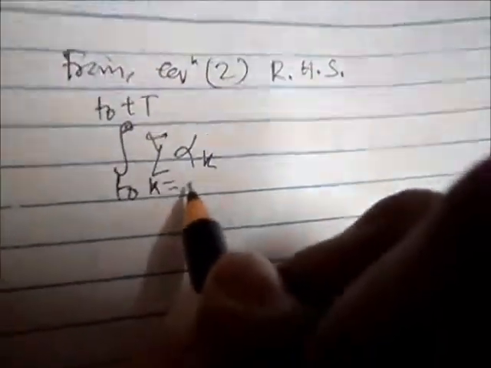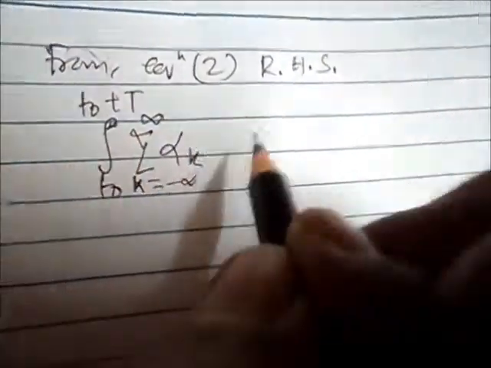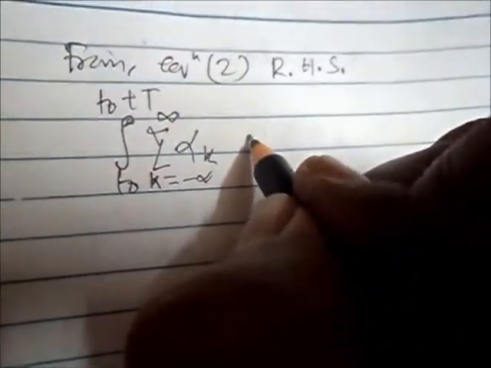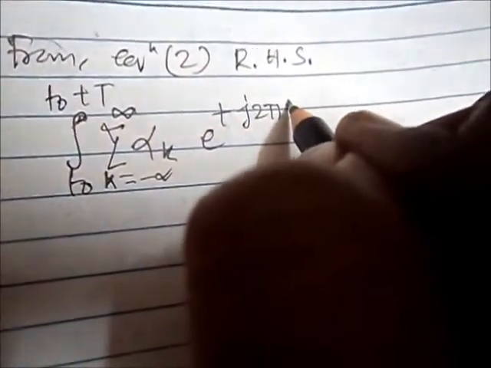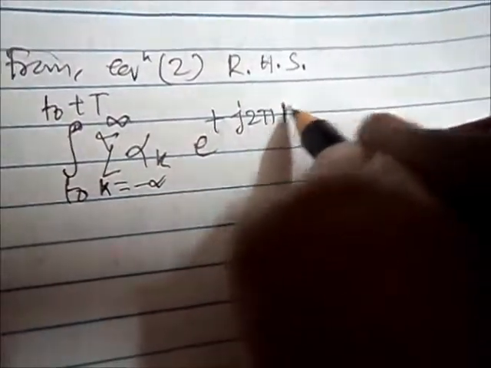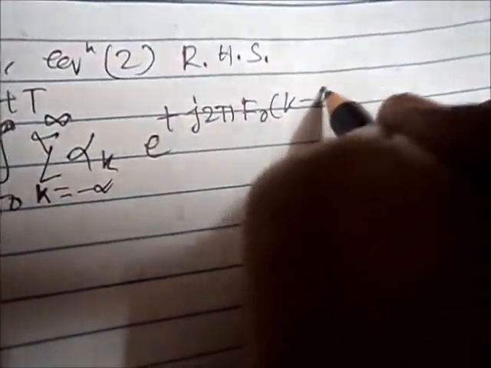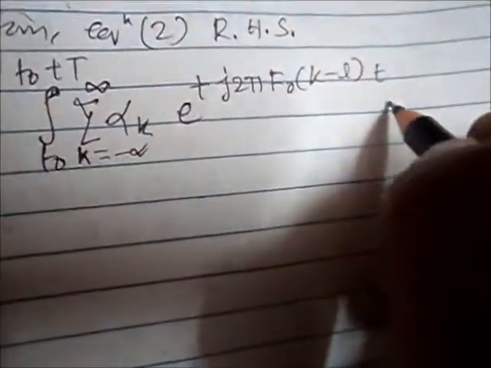The equation of RHS is the integration from t0 to t0 plus T of the summation of alpha k, where k equals minus infinity to plus infinity, times the exponential signal e to the power plus j 2 pi f0 (k minus l) t dt.